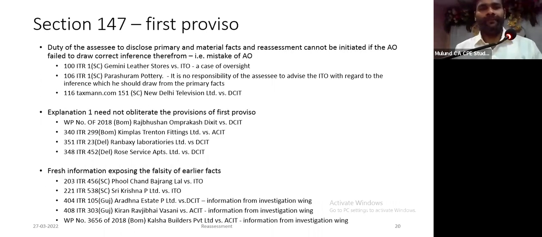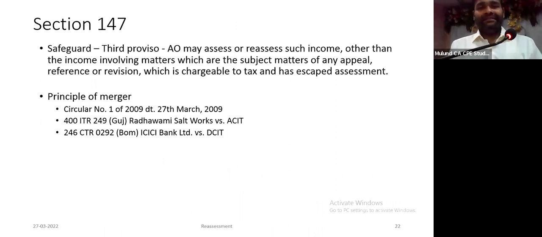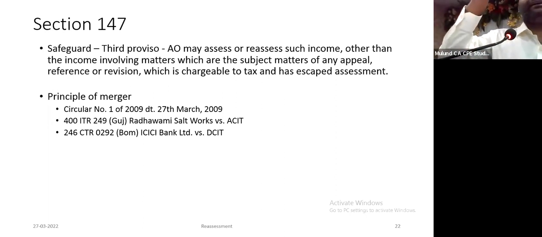Interestingly, the third proviso to section 147 says that if any item is the subject matter of appeal or revision, qua that item you cannot reopen. For example, the AO has made a disallowance of interest expenses, and against the disallowance I am in appeal before the CIT appeals. So the addition of interest expense is now before the Commissioner of Appeals.